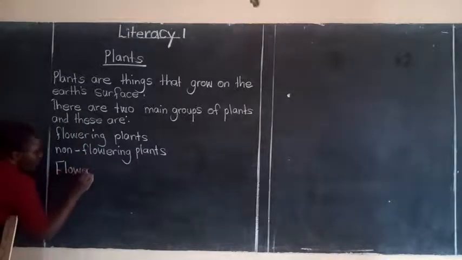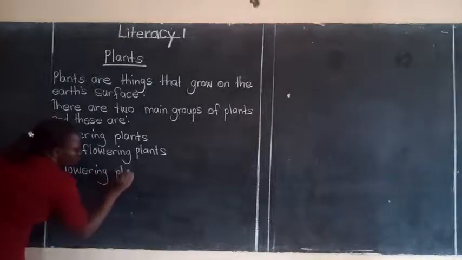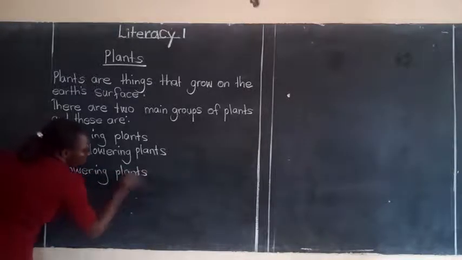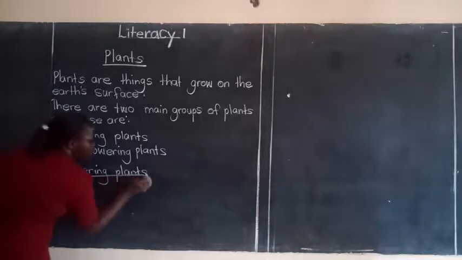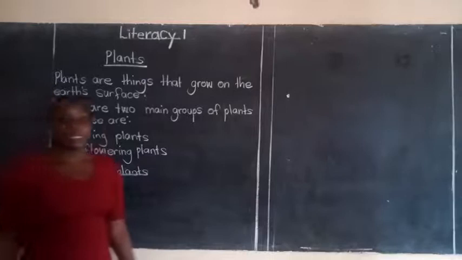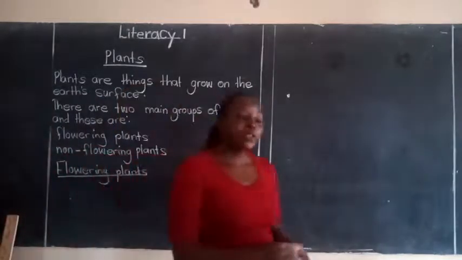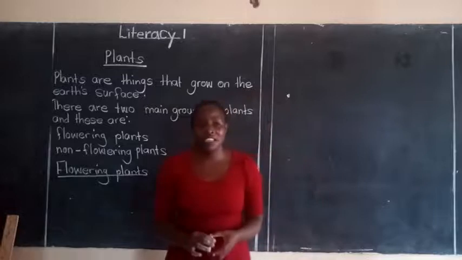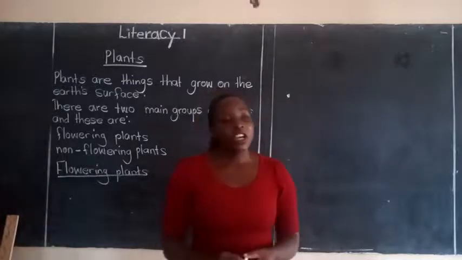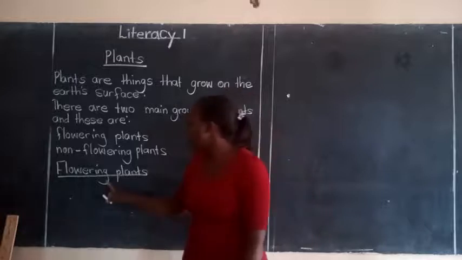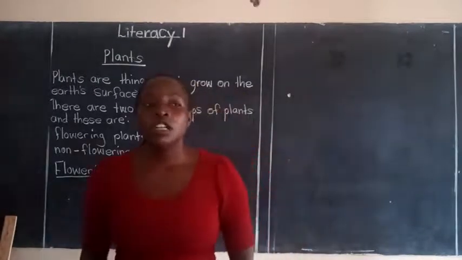Flowering plants. Who can tell us what are flowering plants? What are flowering plants? Nobody? You please try. What are flowering plants? Tracy, thank you for trying. Okay, in simple terms, flowering plants are plants which bear flowers or fruits.